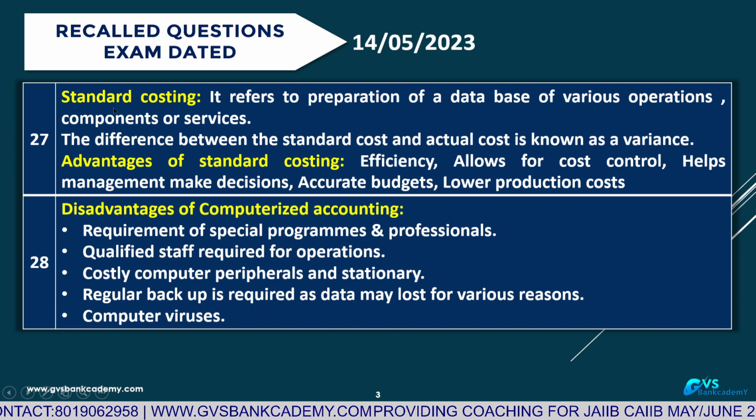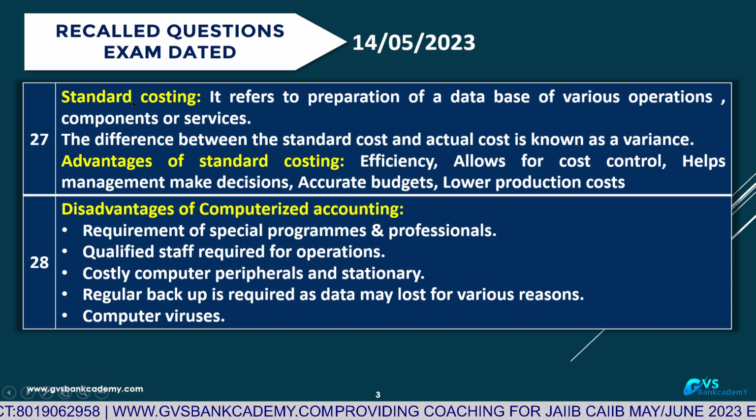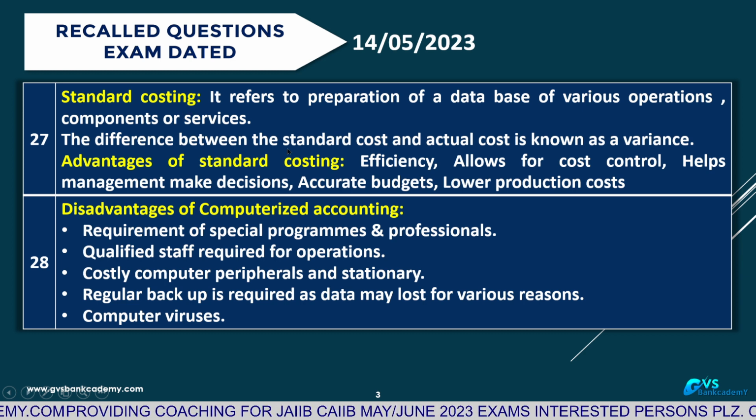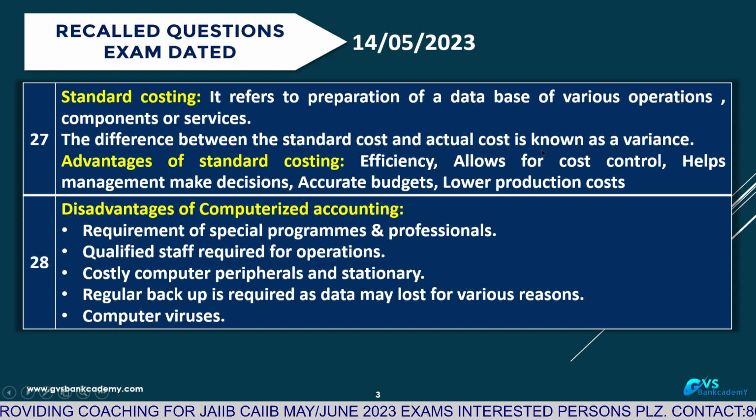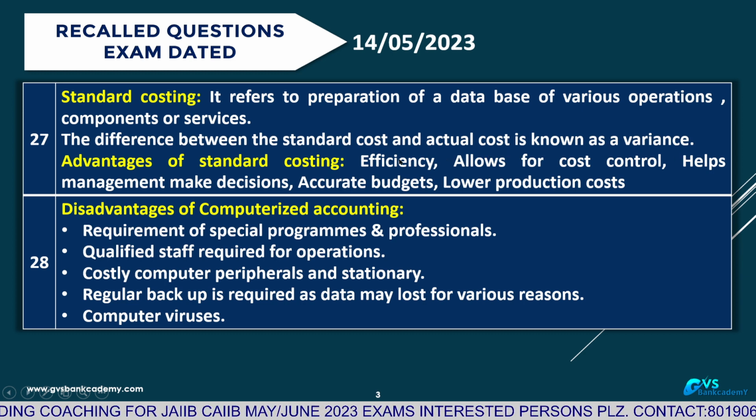Question number 27, standard costing. This refers to preparation of a database of various operations, components and services of the company. Based on these, the company prepares a standard costing for each item. The difference between the standard costing prepared earlier and the actual cost of that product is known as variance. Positive variance is good. Negative variance is a disadvantage to the company.